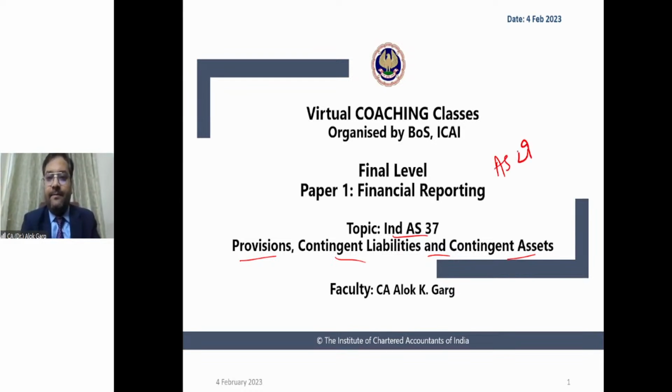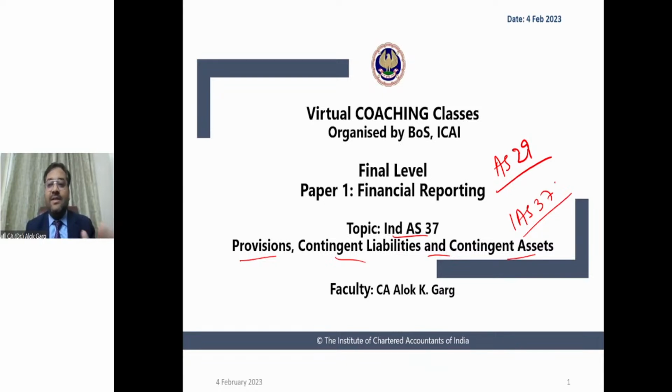If I talk about the global scenario, Ind AS 37 is the outcome of IAS 37. Students who have also opted for the GFRS paper, globally it is International Accounting Standard 37. In IFRS, it is IAS 37, and Ind AS 37 is the converged version of IAS 37.